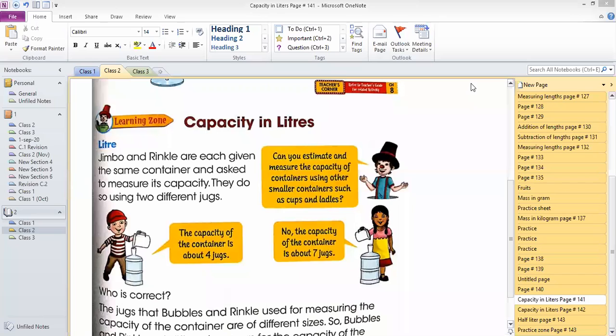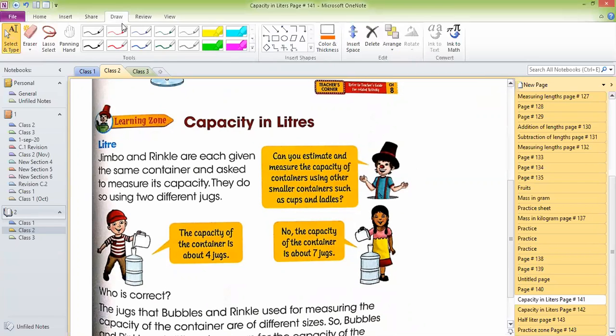Guys, when we have to measure something which is in liquid form, like water, juice, oil, milk, so we measure it in volume, not in mass. We measure it in volume, and that unit is liter. Okay, I'm going to tell you what is capacity. So for measuring liquid, we don't use kilogram.